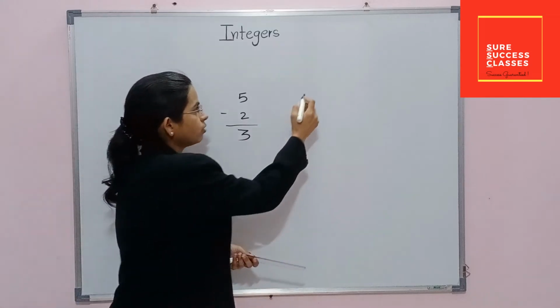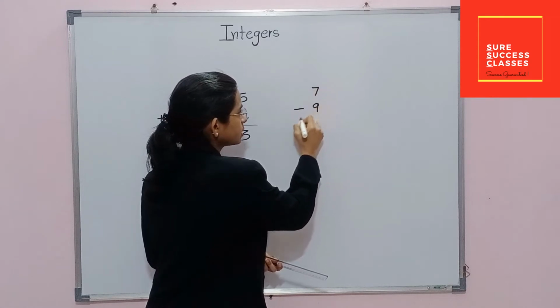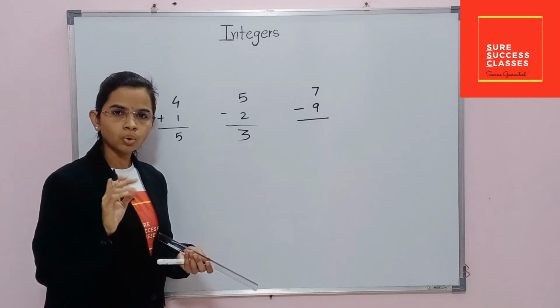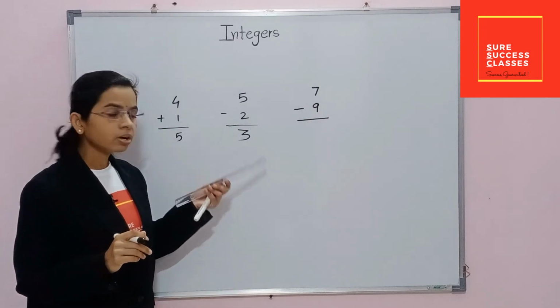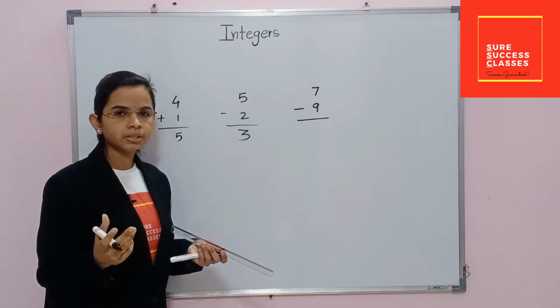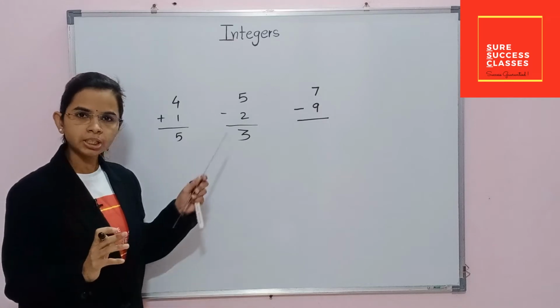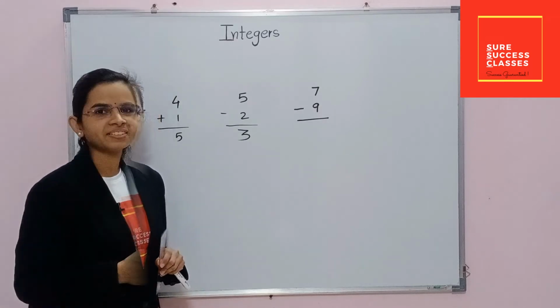But if I want to subtract 7 minus 9, is it possible by using whole numbers? No, it is not possible. And for that, a new set of numbers is invented, and that set is nothing but integers. So let's learn more about integers.